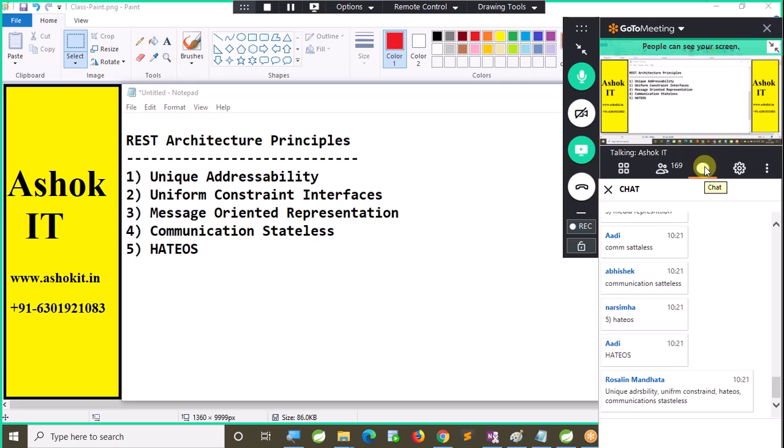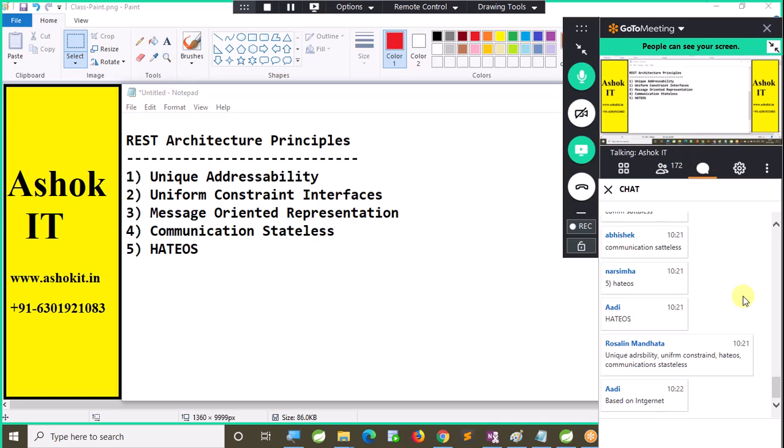How did he provide these 5 principles? He provided these 5 principles based on internet services. Everybody is able to access internet services very easily, but people are not able to access SOAP web services easily.